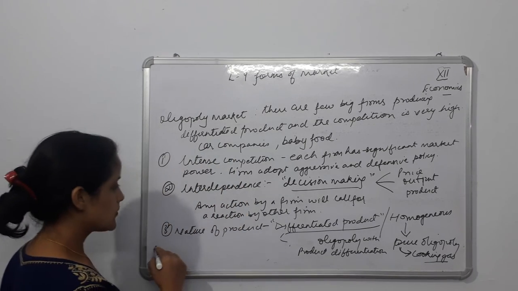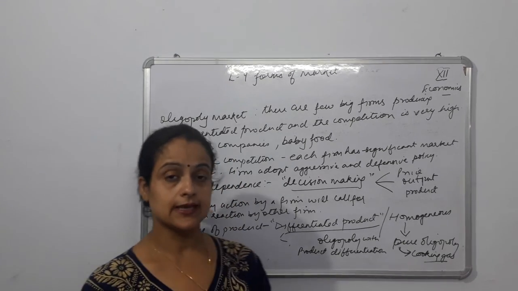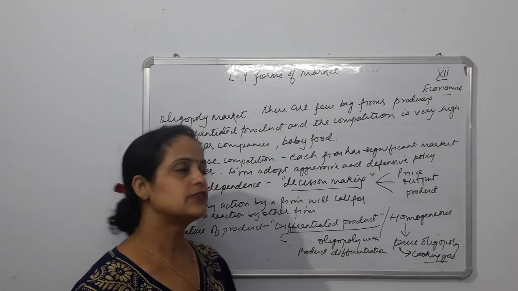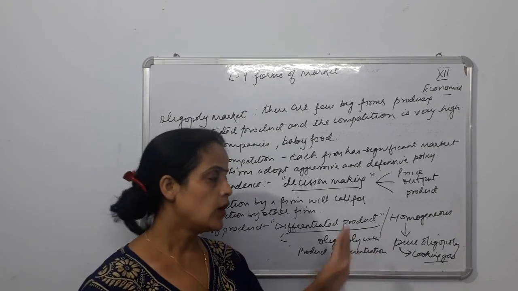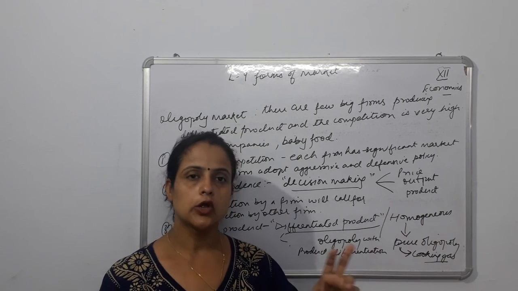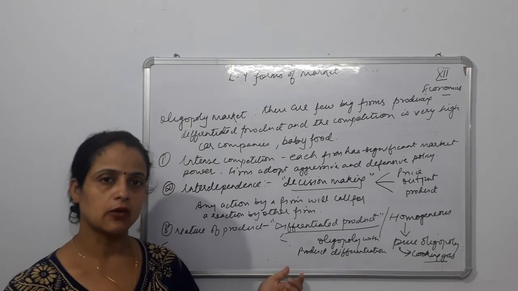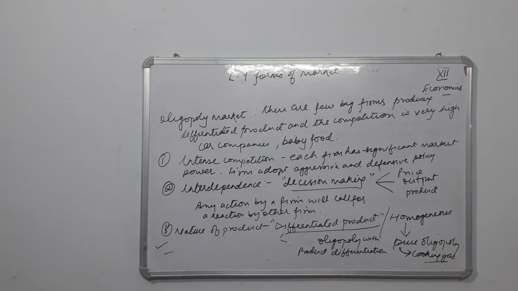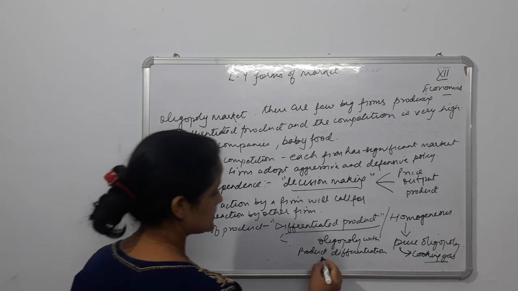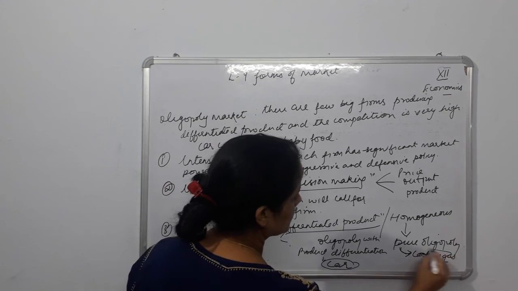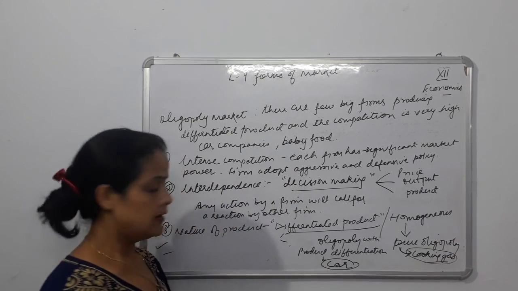So again, when we talk about nature of product, it says that the firms in an oligopoly market may be selling differentiated product or homogeneous product. Homogeneous product is known as pure oligopoly, and the oligopoly with product differentiation is known as oligopoly with differentiation, right? So here we can take the example of a car, and here we can take the example of cooking gas, right?